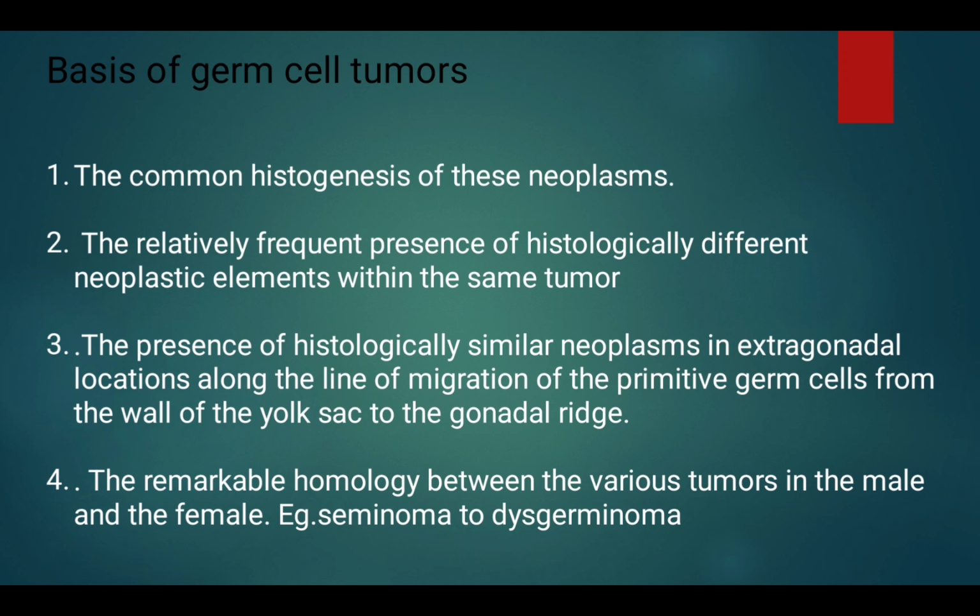The common histogenesis of these neoplasms. The relatively frequent presence of histologically different neoplastic elements within the same tumor. The presence of histologically similar neoplasms in extragonadal locations along the line of migration of primitive germ cells from the wall of yolk sac to the gonadal ridge. The remarkable homology between the various tumors in the male and the female. Example: from seminoma to dysgerminoma.